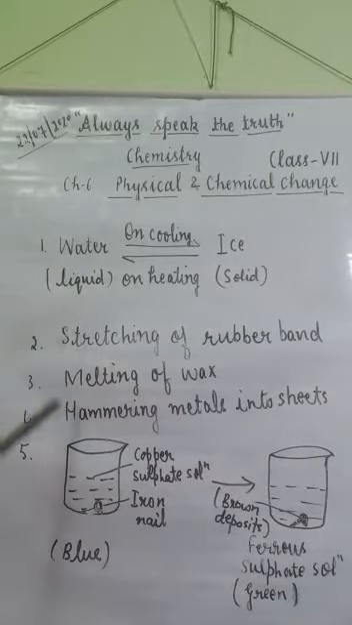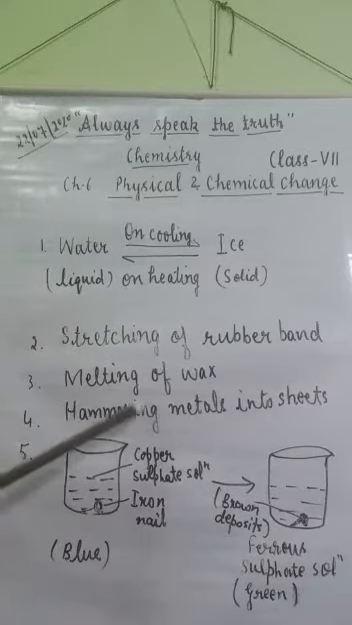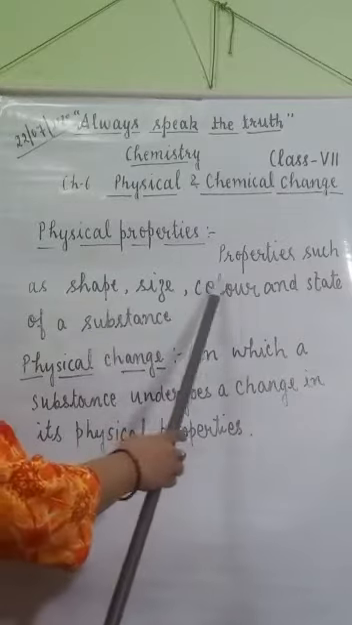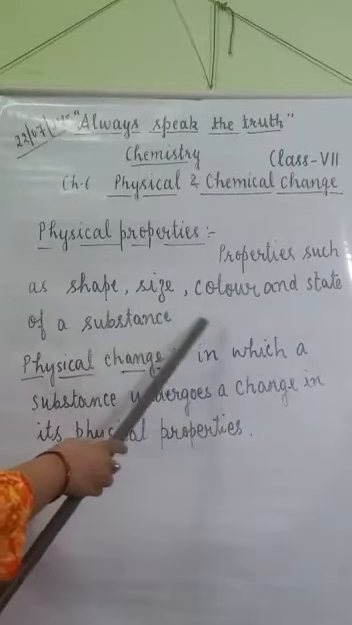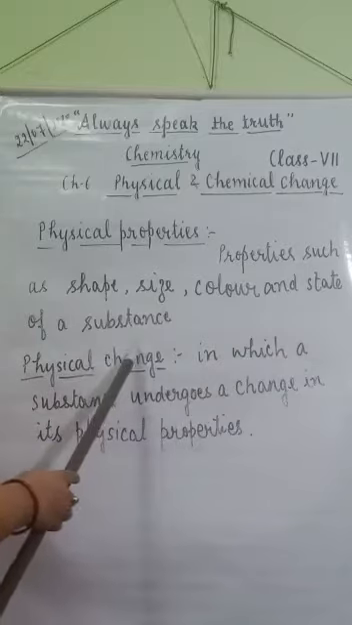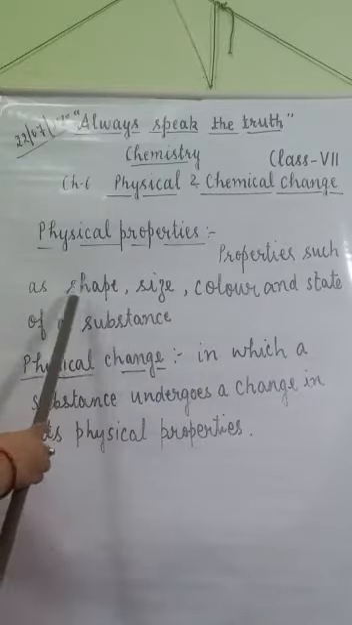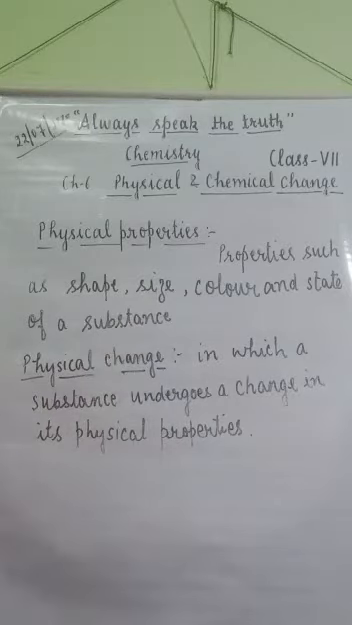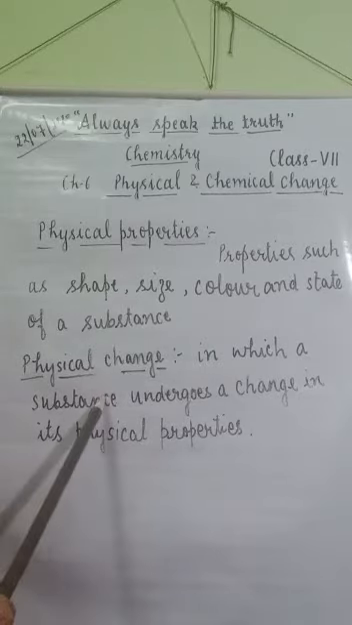So in these examples you can see changes in physical state, size, shape and color of the substances. The properties such as shape, size, color and state of a substance are known as physical properties of a substance, and the change in which a substance undergoes a change in its physical property is known as physical change.